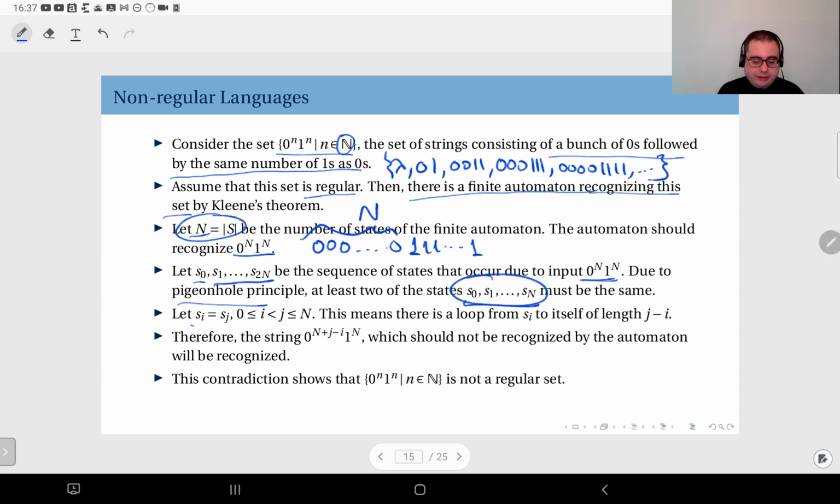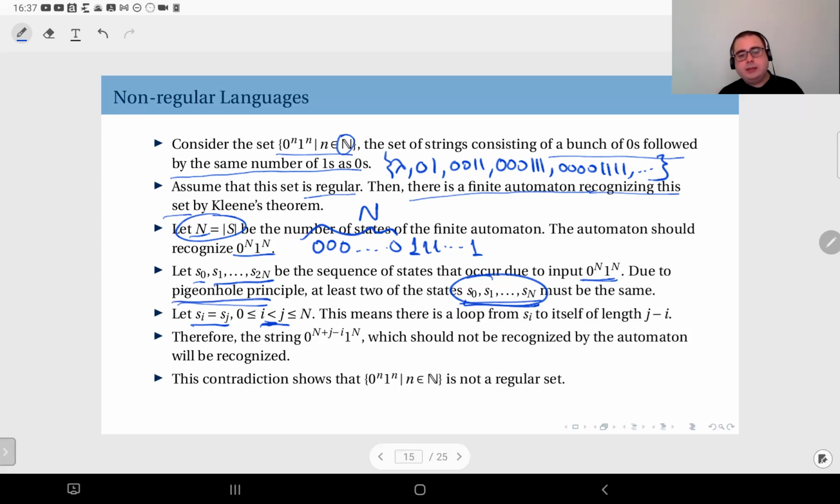Assume that those are Si and Sj, where i and j are between 0 and n, inclusive, but assume that i is less than j. This is a strict inequality, i less than j and not equal. That is essentially due to the pigeonhole principle.